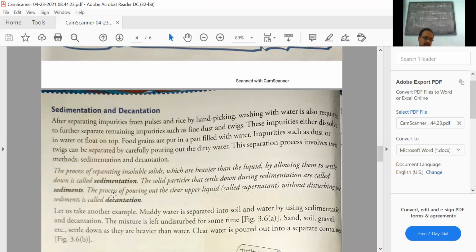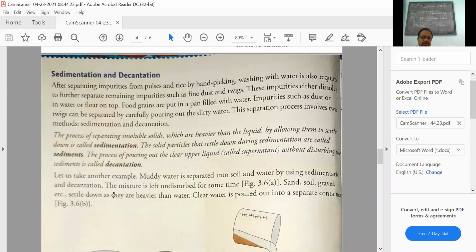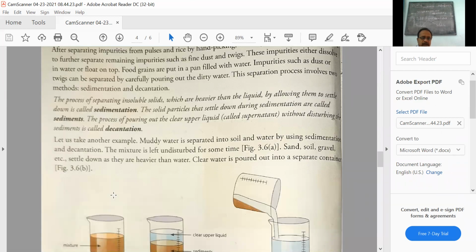Now they have taken muddy water as an example to explain sedimentation and decantation. Look into this. Muddy water is separated into soil and water by using sedimentation and decantation because soil is heavier than water. It can settle down.